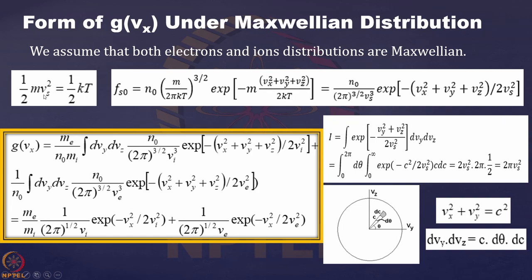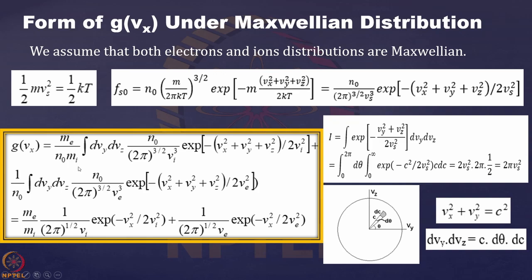So this is kT, and this kT is Vs square m, and this m cancels. So we are getting this one. Whatever you are seeing here on the right hand side, this is the form of the distribution function we would like to use for Gvx. So this is now the form.